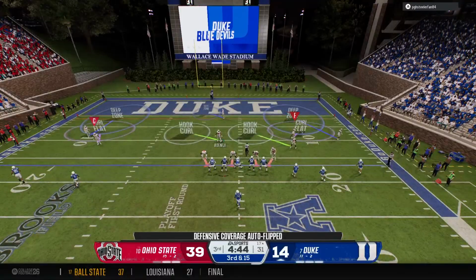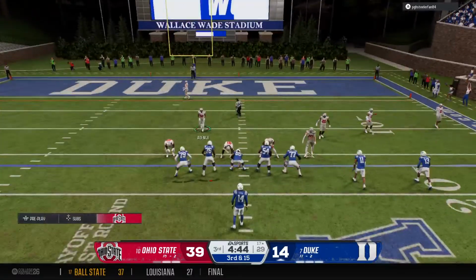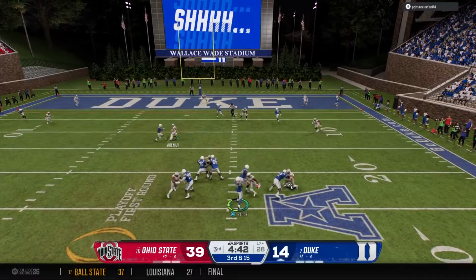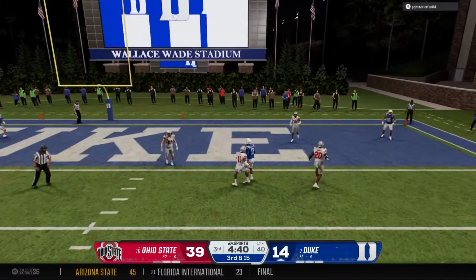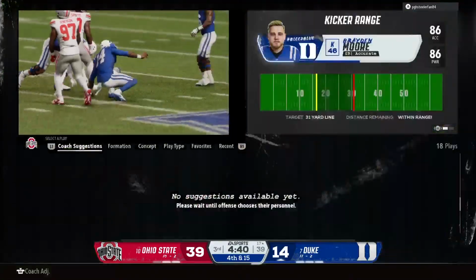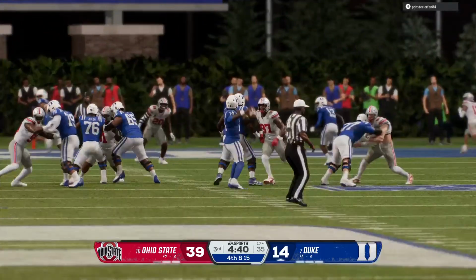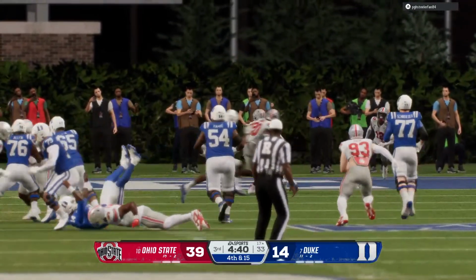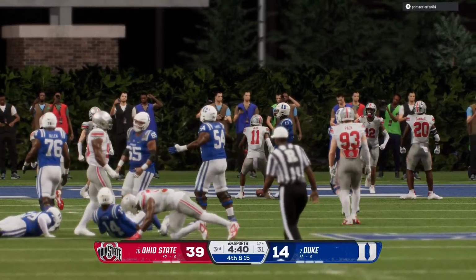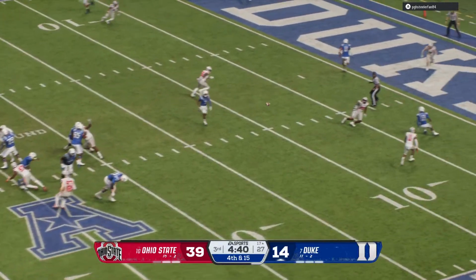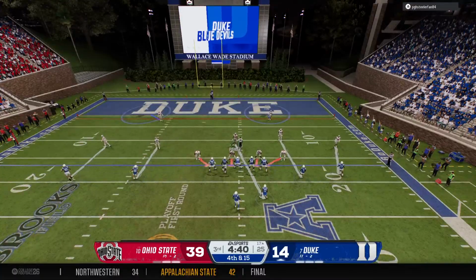After that incompletion, it's third down. Here we go. Out of the gun now on third down. Fires it to the wideout. Oh, and another incompletion. Hey, it's an incompletion, but it's a nice job by the quarterback. I know it didn't pan out, but the most important thing is he didn't turn the football over and he didn't take a sack. It'll give your kicker a chance to put some points on the board if they opt for the field goal here on fourth down.